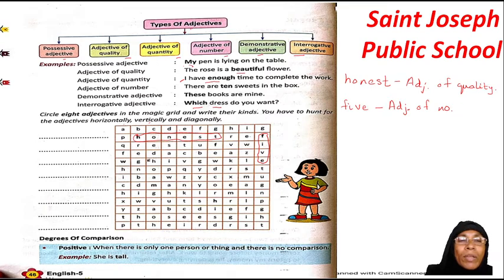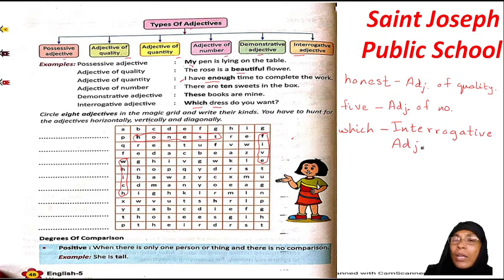Okay, what is over here? Which. Can you see the word which? It's your question tag word. My circling is not done properly, children. Just bear with me. Write which, and the rest you are going to do, children. Which, and it is your interrogative adjective. Interrogative adjective. Adjective you can write with ADJ and dot.